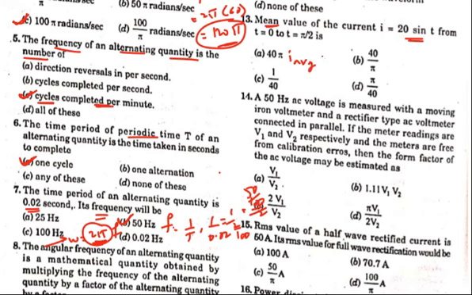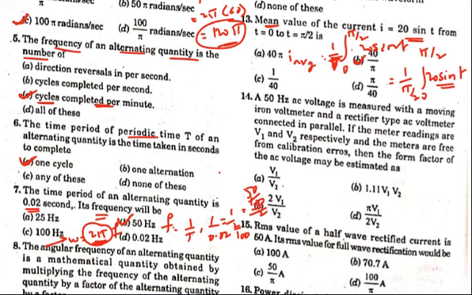So I average equals 1 by T integral 0 to time period, which is pi by 2 given, 0 to pi by 2 of 20 sin t. You know this formula, I average equals 1 by T integral 0 to T of Im sin omega t. So here I average equals 1 by pi by 2, that is 2 by pi, integral 0 to pi by 2 of 20 sin t. So integrate this, what will you get? 20 sin t gives minus cos t, and applying the upper limit and lower limit you will get the answer. So 40 by pi is the answer.